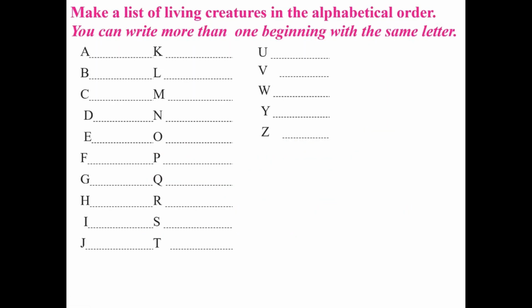Make a list of living creatures in the alphabetical order. You can write more than one beginning with the same letter. Students, here you have to write the name of living organism from alphabet A to Z.